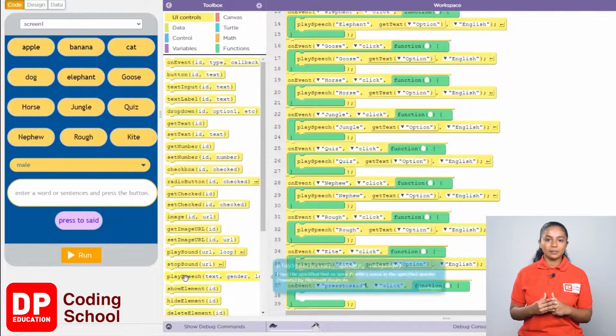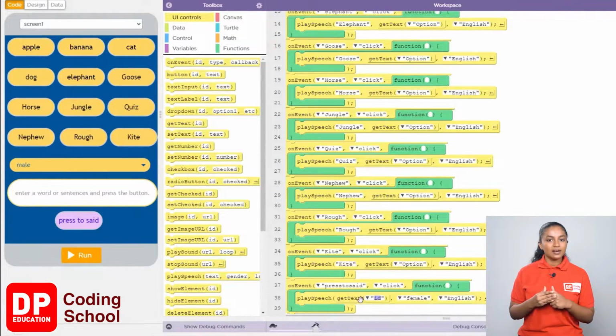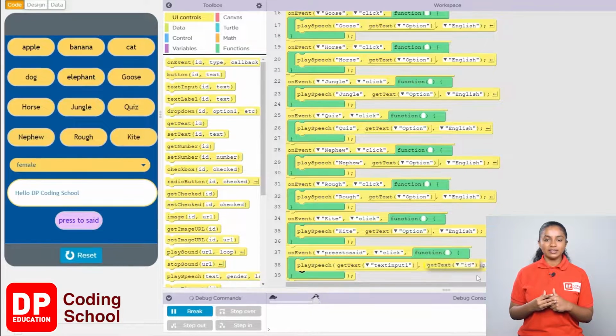Now I drag the play speech block. Now drag the get text block like this. After clicking this little arrow, I selected text input 1. Now again, I drag the get text block like this. Here I selected option because the name of our drop-down is option.